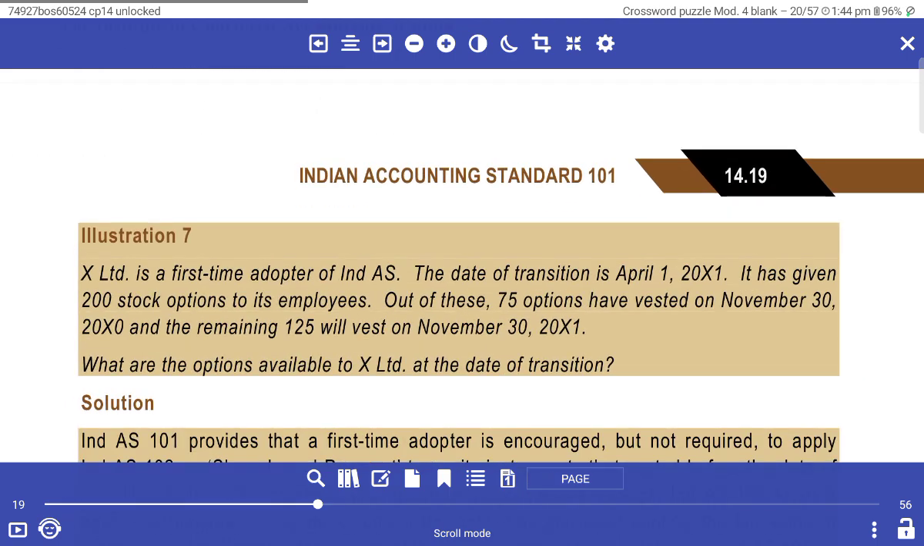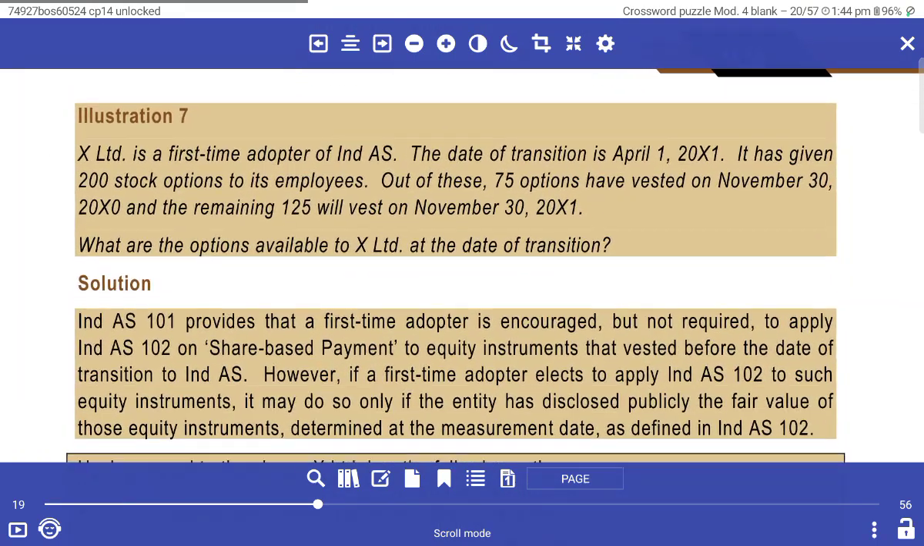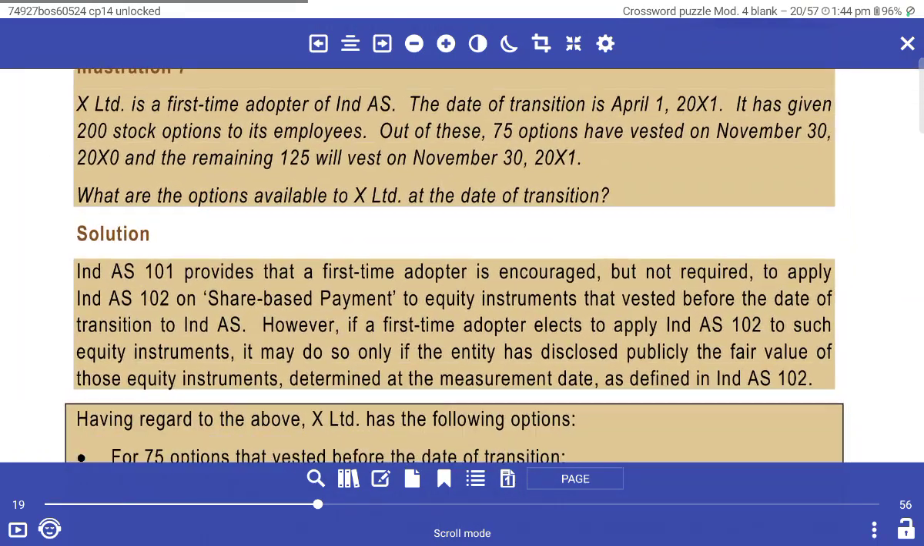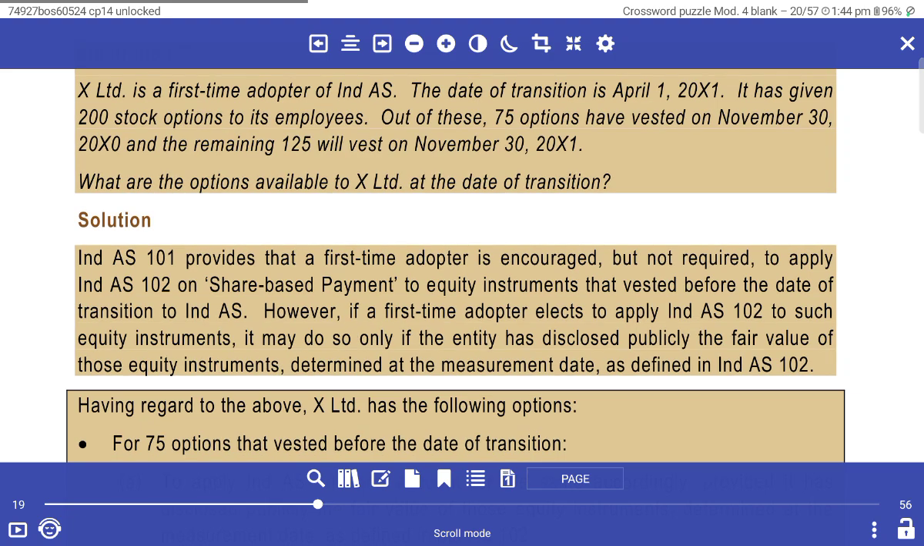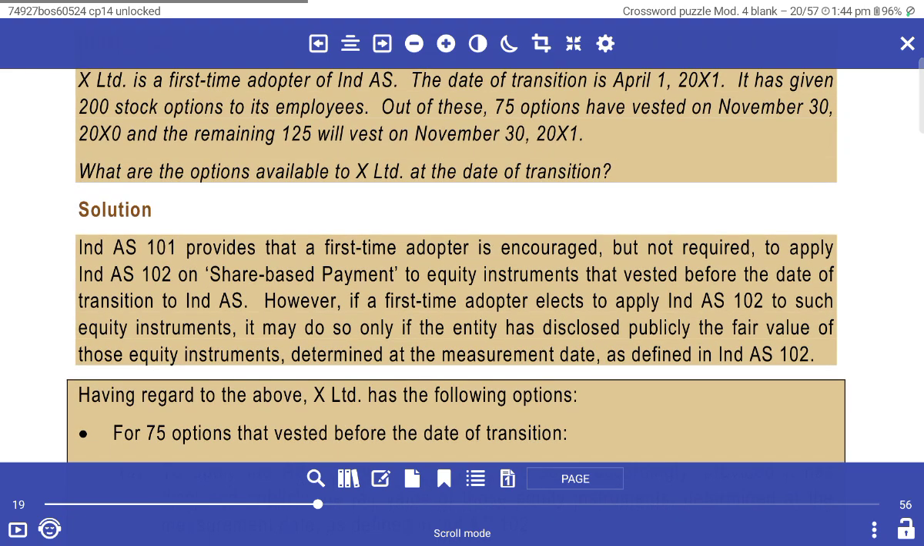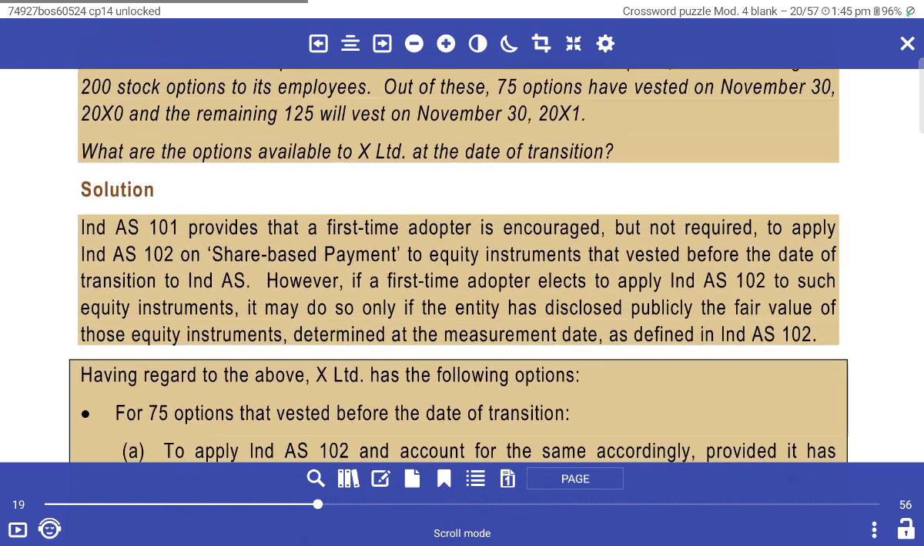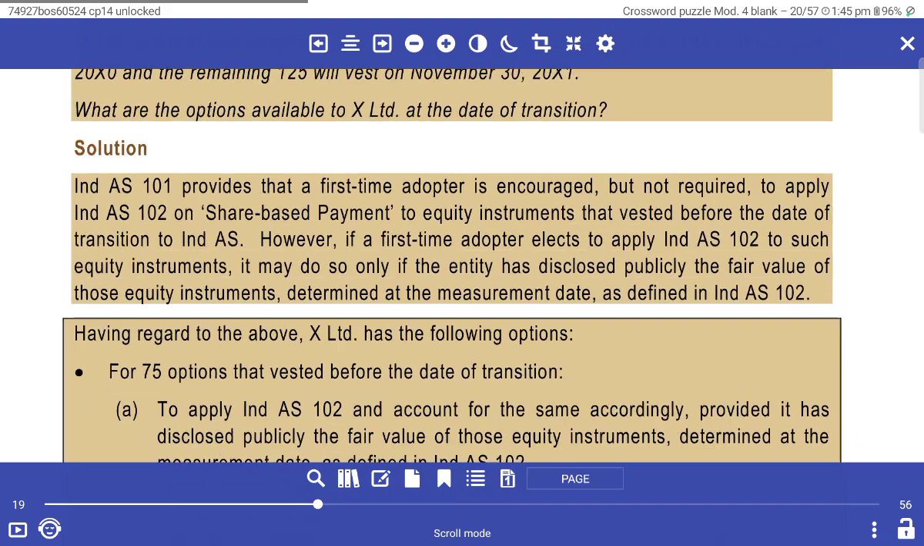X Limited is a first-time adopter of Ind AS. The date of transition is 1st April. Stock options were given to employees: out of 75 options, some vested in November, and the remaining 120 vested in November 21. What is the option available with respect to the date of transition?